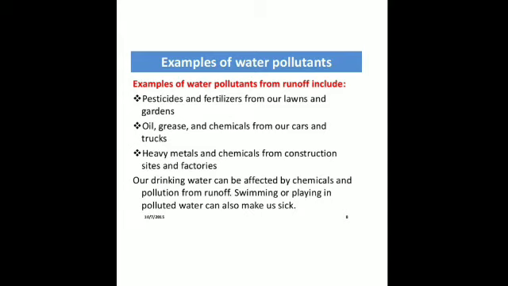And these pesticides and fertilizers are from lawns, gardens or from fields. Then oil, grease and chemicals from our cars and trucks, heavy metals and chemicals from construction sites and factories. Then water can also be affected by chemicals and pollution from runoff from the fields. Is that clear? Which we will discuss later on in this chapter. So let's discuss these causes of water pollution in detail.